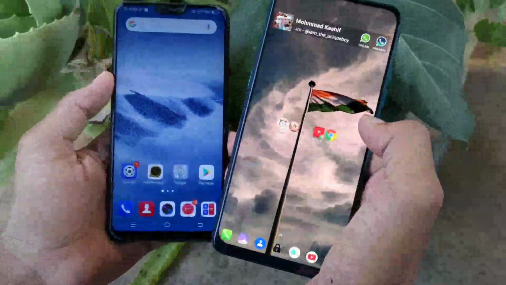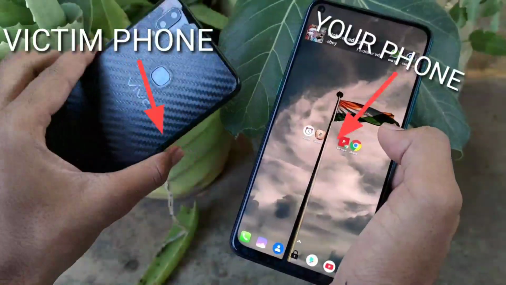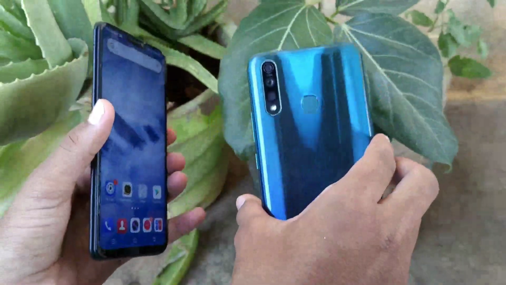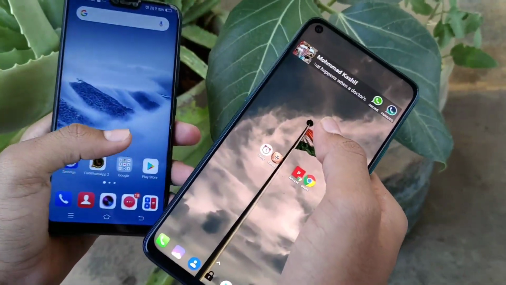Before starting this video, let me tell you that the phone which I am having in the left hand is victim's phone, and which I am having in the right hand is your phone, or which you will use to track the location. So now let's get started with the method number 1.